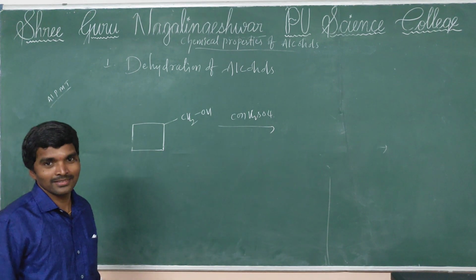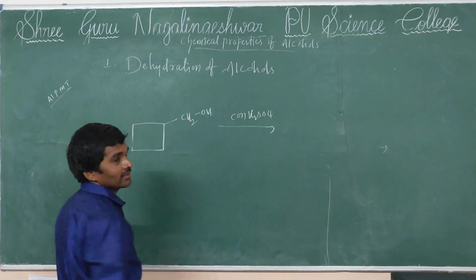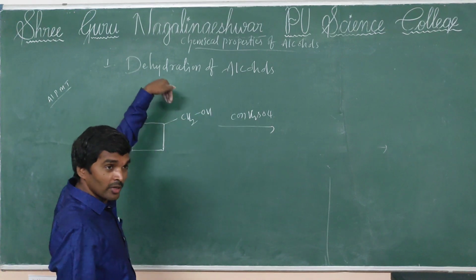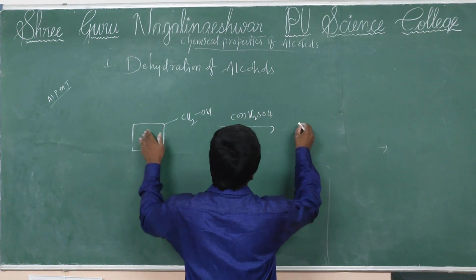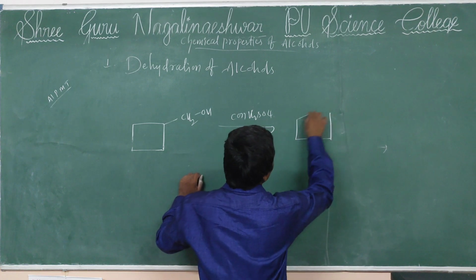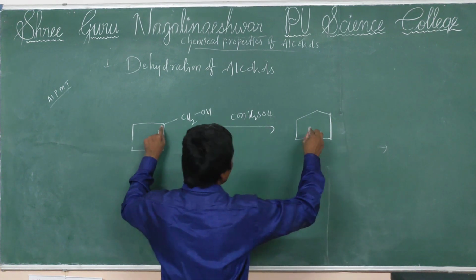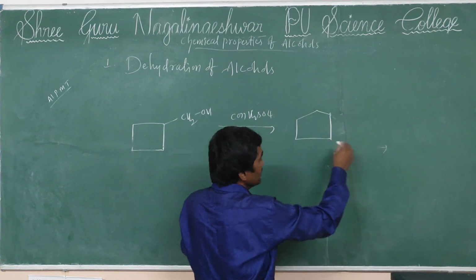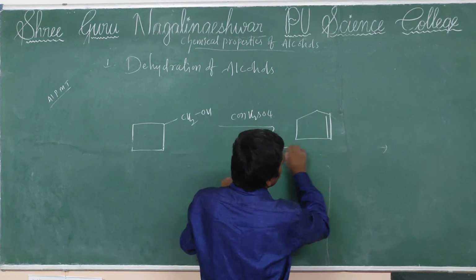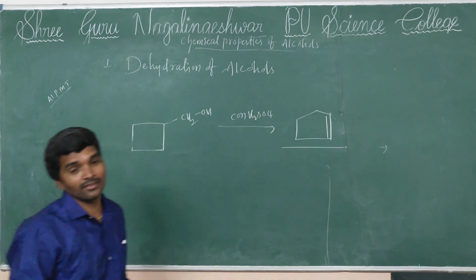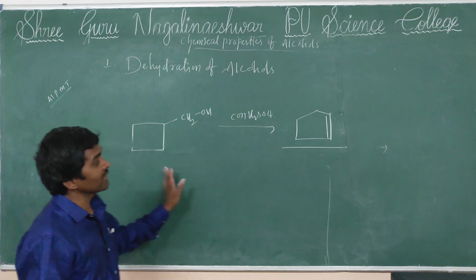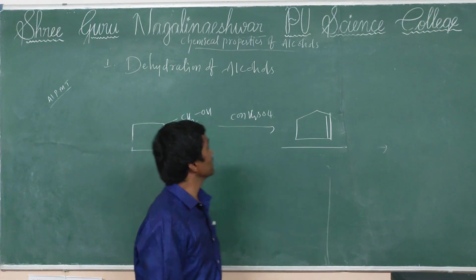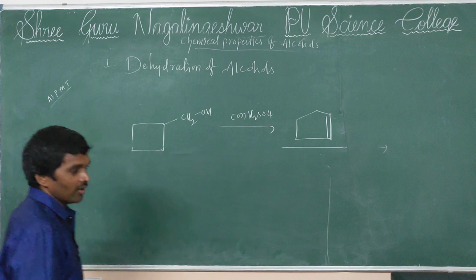Remove OH and include this CH2 group in the ring. From the 4-member ring you get a 5-member ring with a positive charge. From that you remove a proton, and cyclopentene is formed. What is that? Cyclopentene. So this is the dehydration of alcohols.